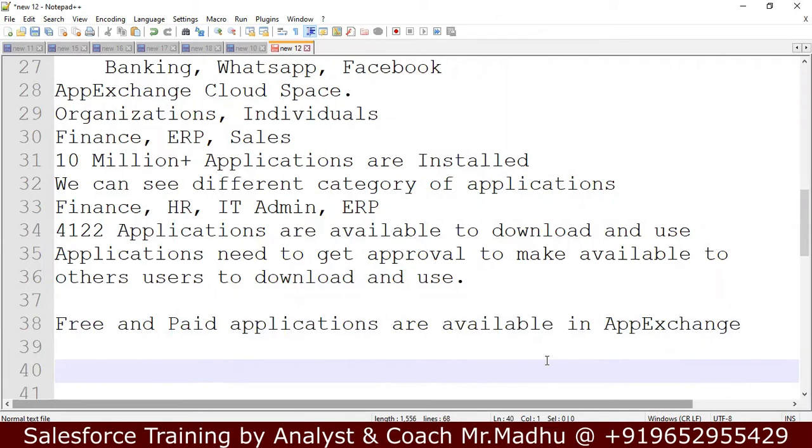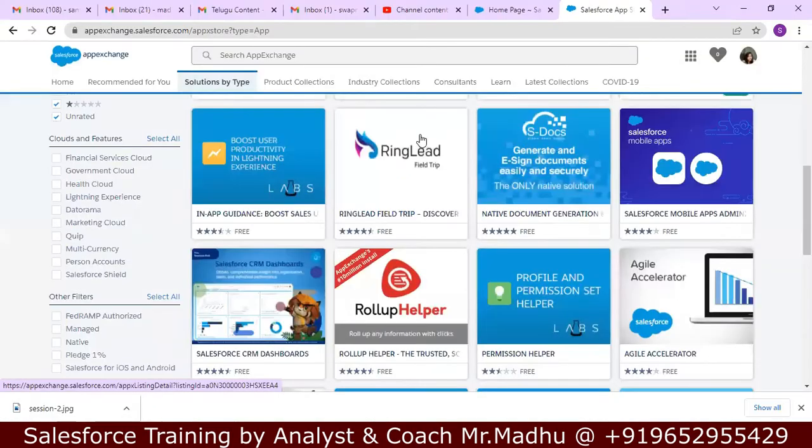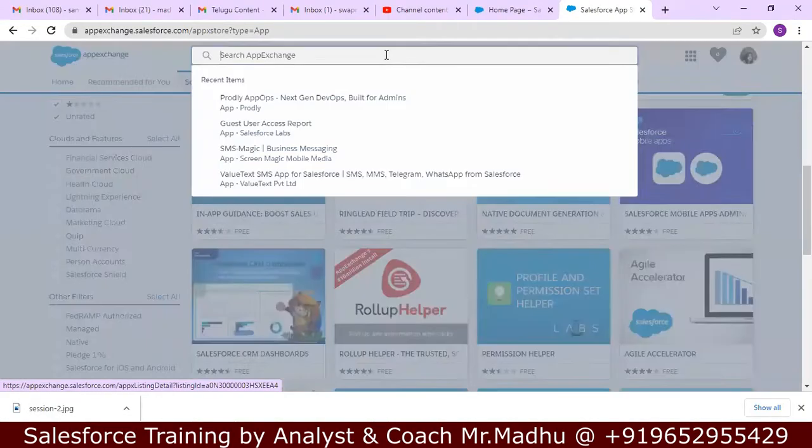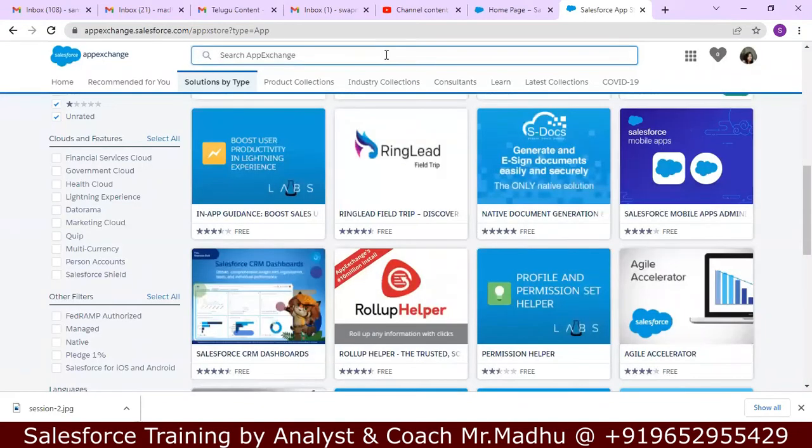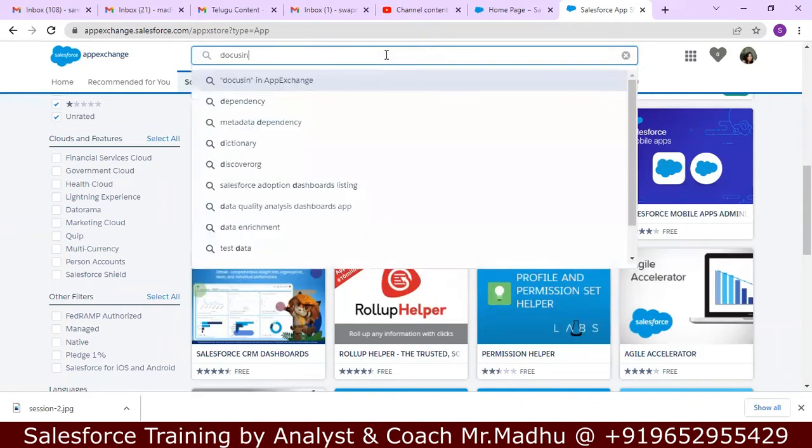Now I want to search for an application in the App Exchange. If you know the application name, enter the application name in search bar. Here search bar is there, na? I want to search for DocuSign. I know DocuSign application.